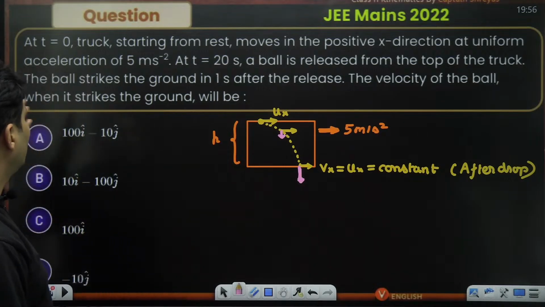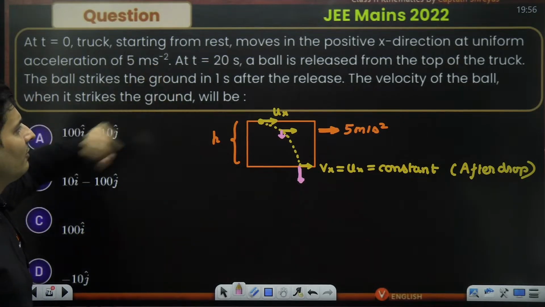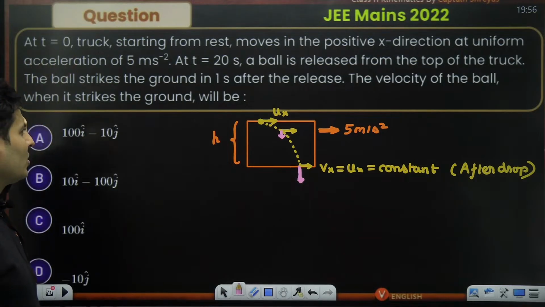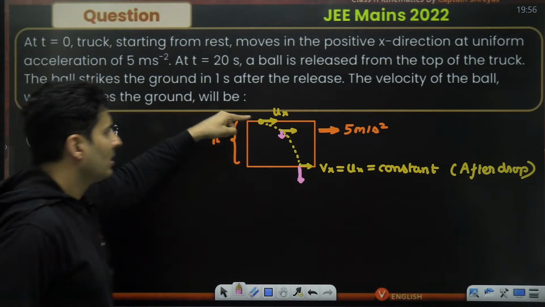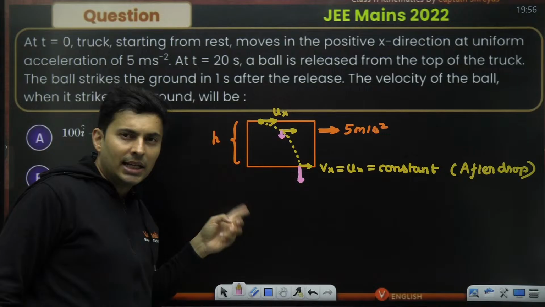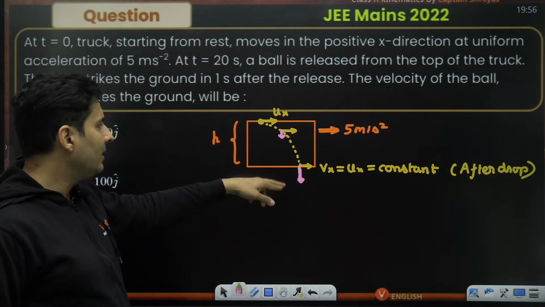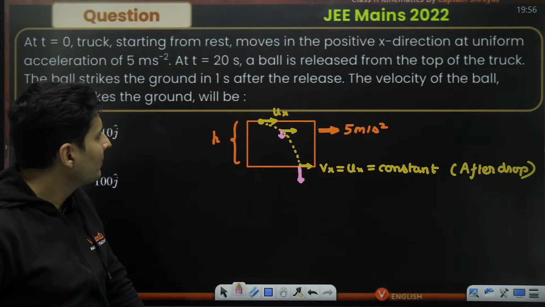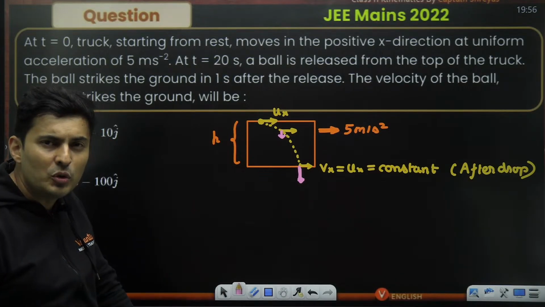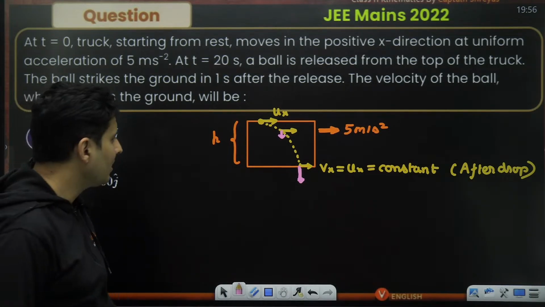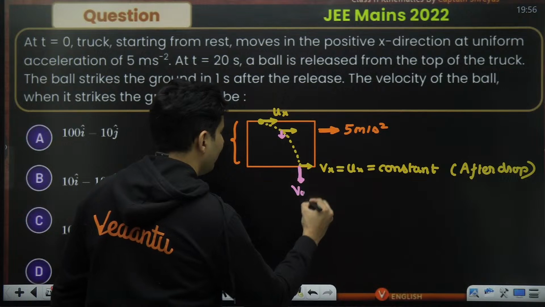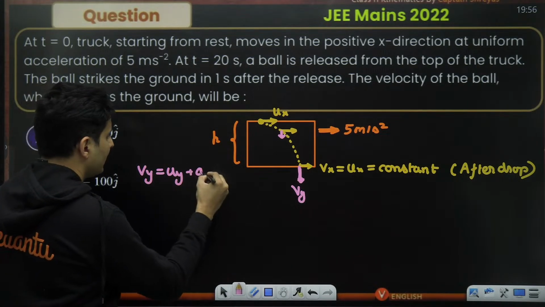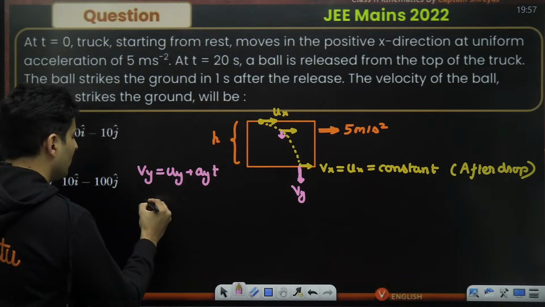Now it is clearly mentioned the ball strikes the ground in 1 second. The velocity of the ball when it strikes the ground will be. So I know the time it takes to fall, and from that I can figure out the velocity in the y direction. V is u plus at. So Vy is uy plus ay into t.